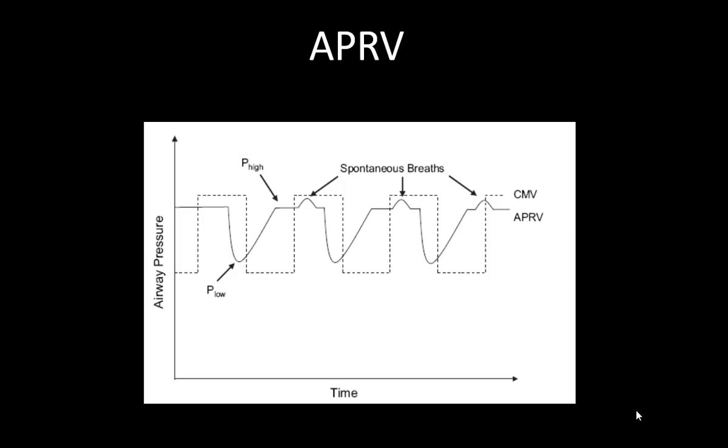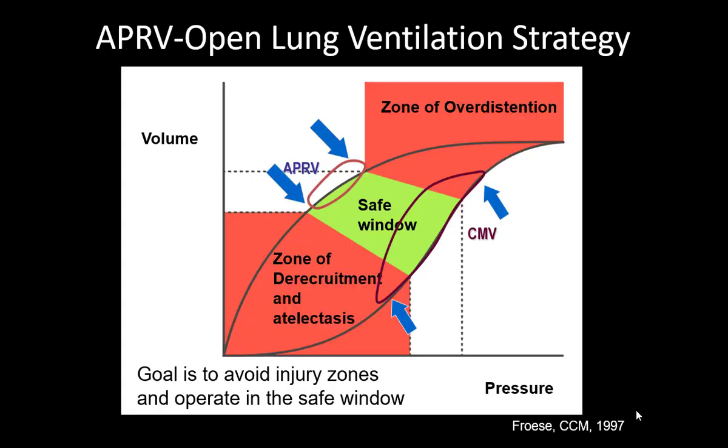As you can see, the T low is very small here. So yesterday we discussed the open lung concept, and as you can see, this is a zone of de-recruitment, and this is a zone of over distension, so we have to ventilate in a safe window, and that's how APRV works.